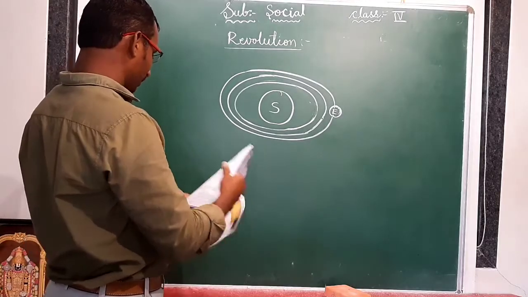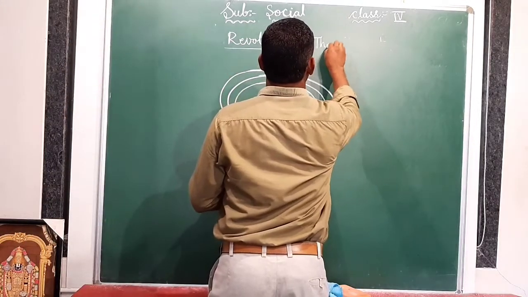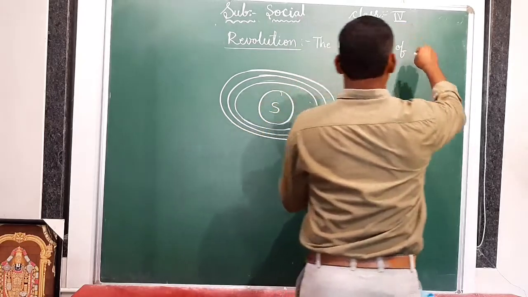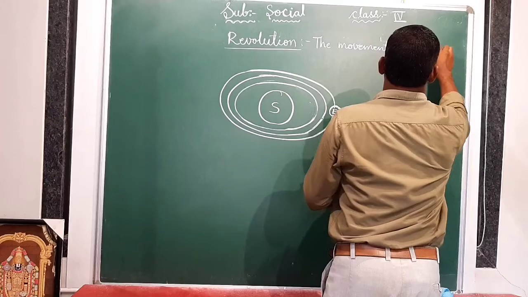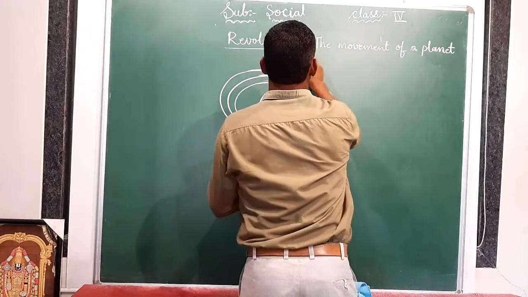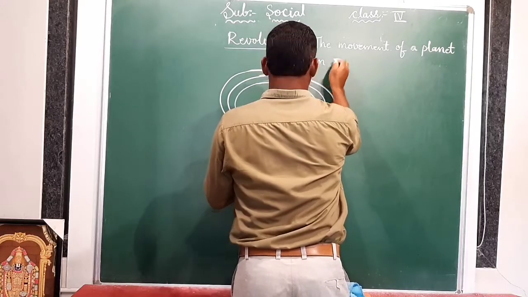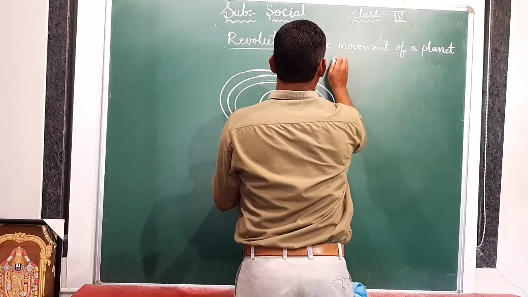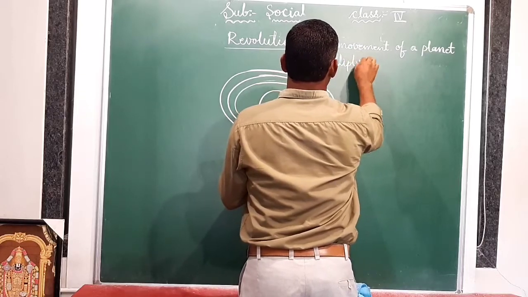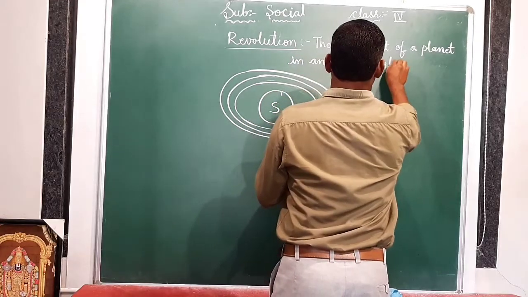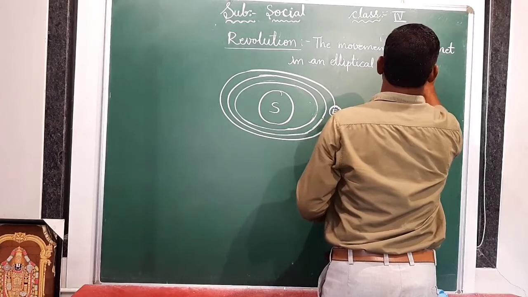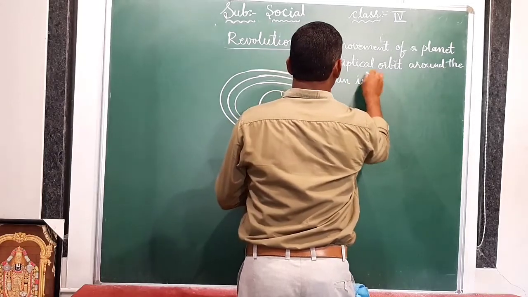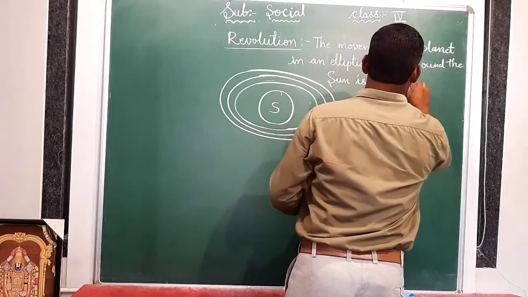See here, the movement of a planet in an elliptical orbit around the Sun is called revolution.